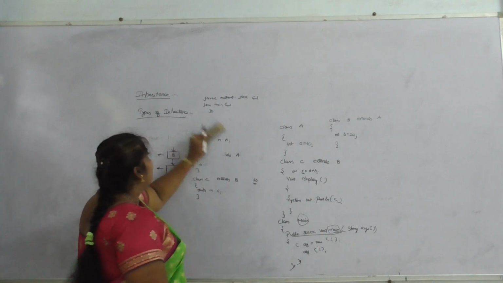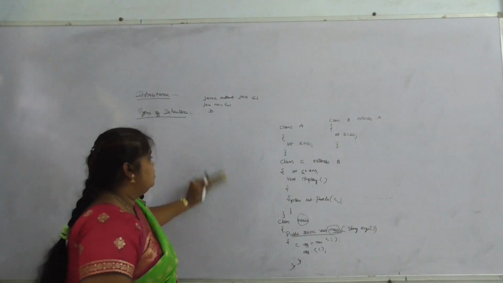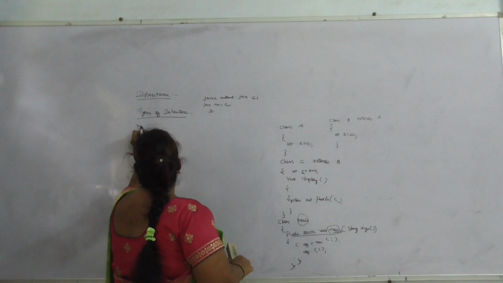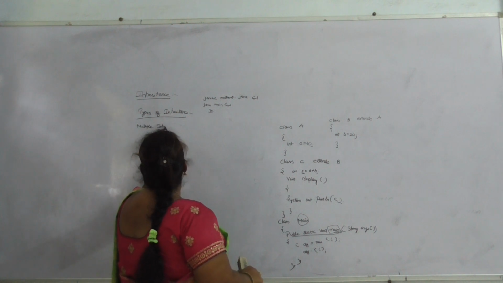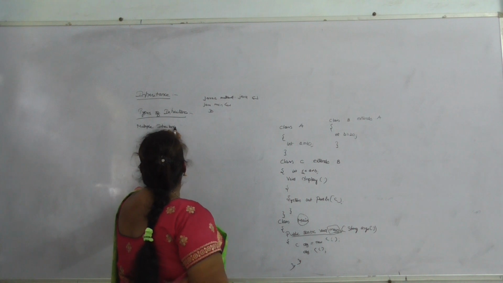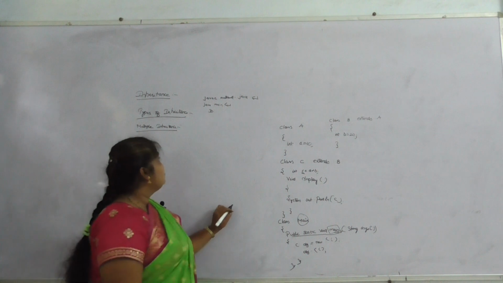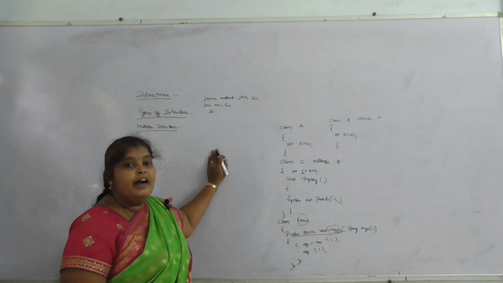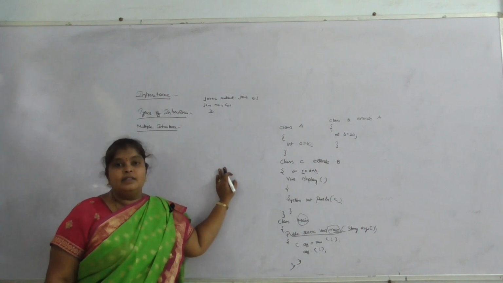Next, coming to multiple inheritance. Having two or more superclasses, that means a larger number of base classes, and only one subclass is called multiple inheritance.